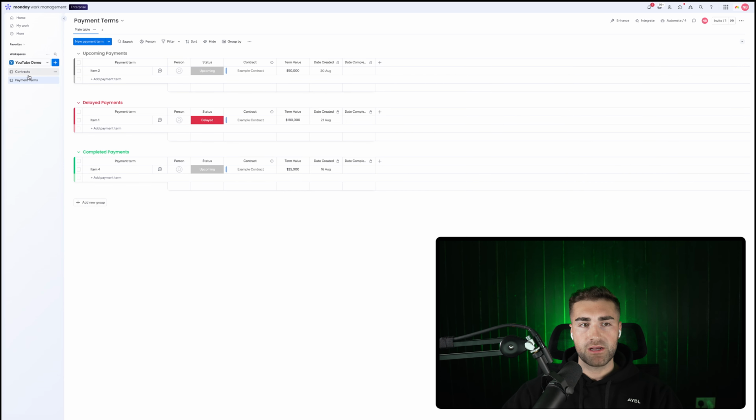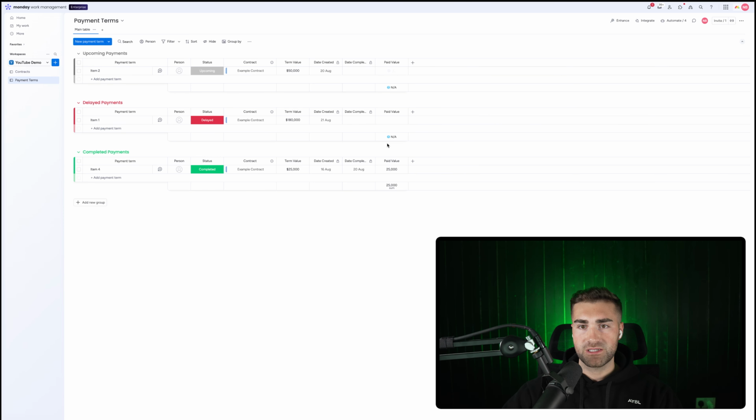What I can also do is work out how much is being paid. I'll head back over to our payment terms board, and I can see that this one, status is equal to completed. This has obviously been paid, whereas these two have not. So we want to add a formula column. This formula column is going to calculate the term value only when the status is equal to completed. So give me the term value only where status is completed, and hit enter. This will then only show us the paid value for all of our payment terms.